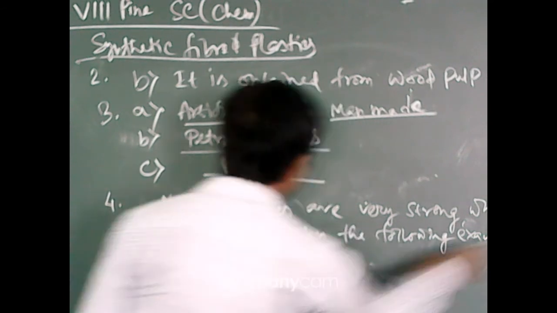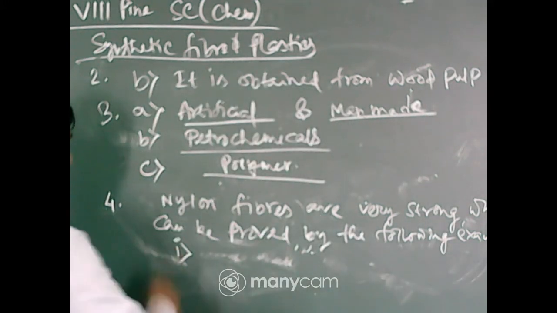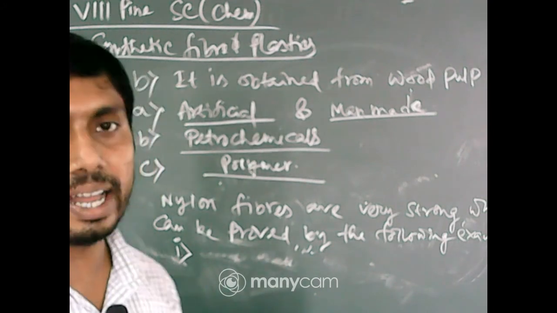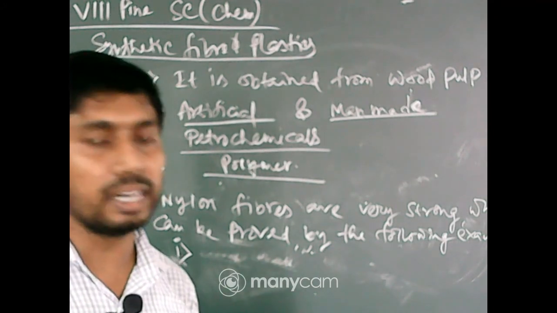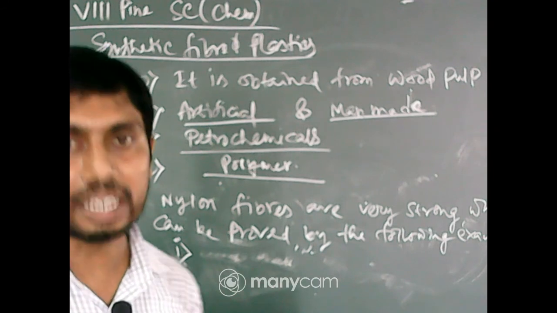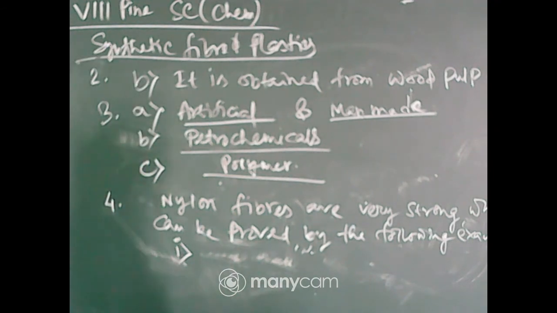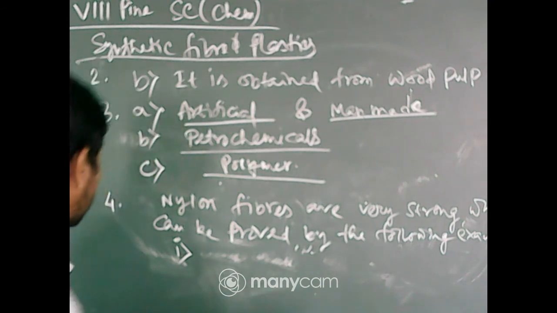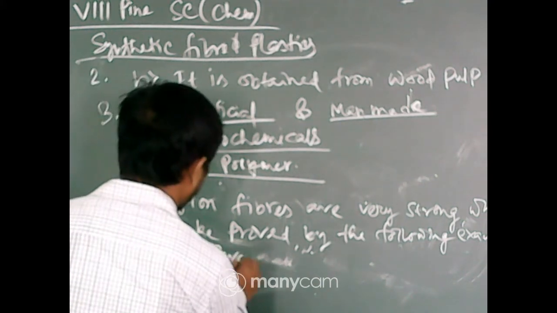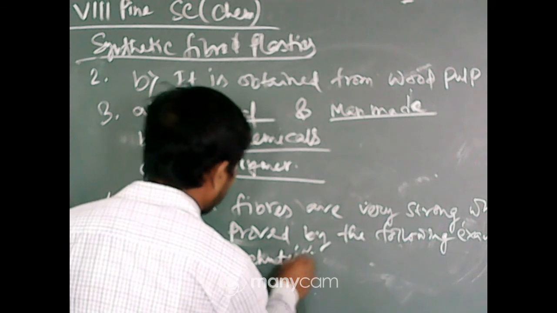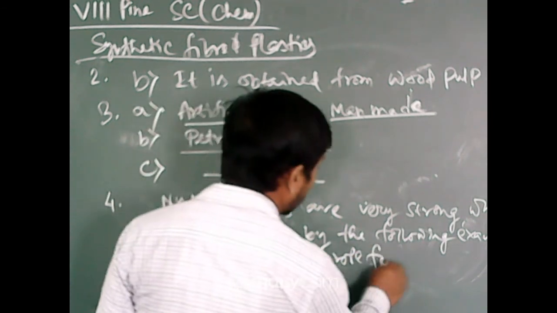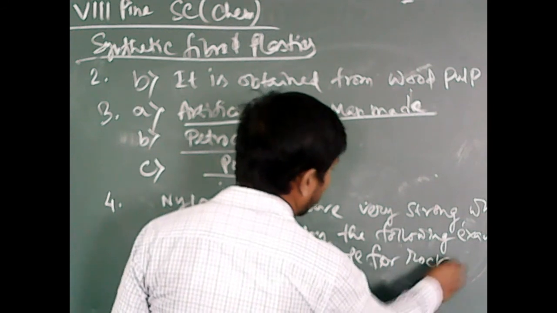Now, one by one. Here you should write the advantage of using plastic in place of some metal wire. So, first of all, parachute and rope for rock climbing are made of nylon.